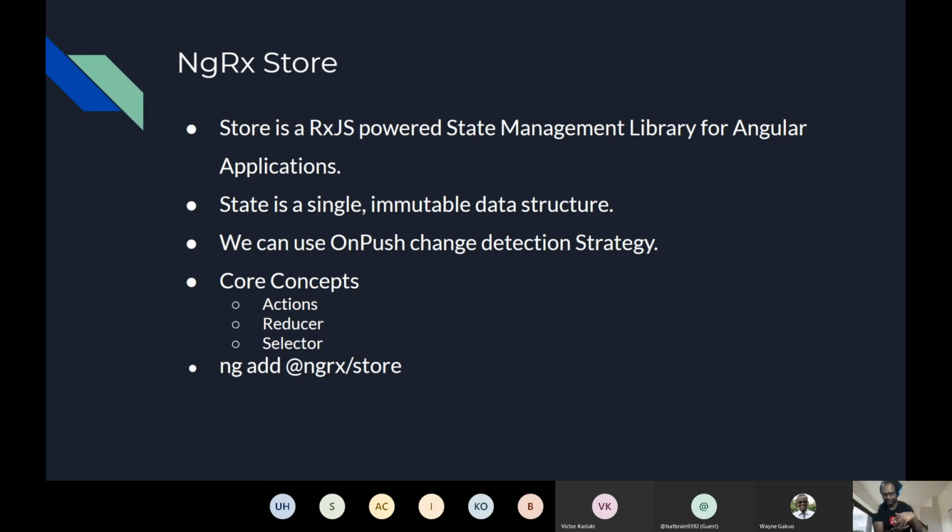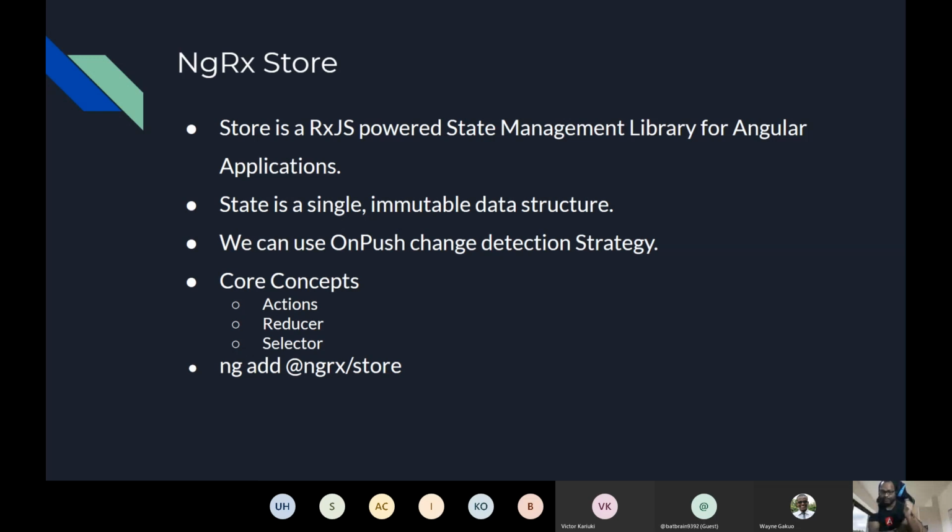So the next thing is state. We said the store is like your database where we can save the data. But what will that database contain? That database will contain state for your application. Remember, inside your entire application, you can have only a single state, and state is an immutable data structure. If you are wondering what immutable is, don't be scared. We'll see that next.